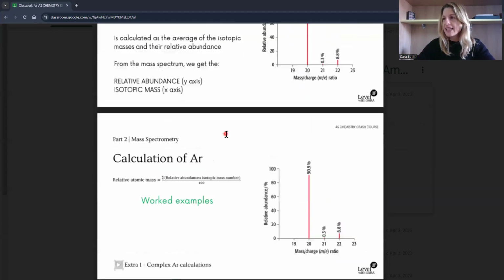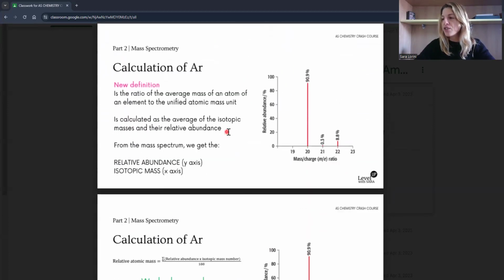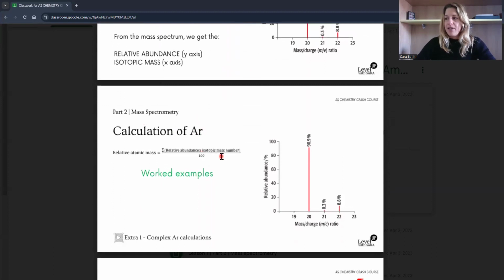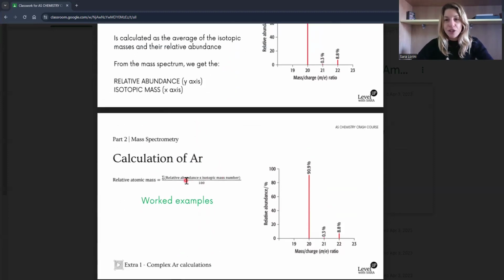Taking a step back, the calculation of the Ar is relatively simple, unless you have an algebraic equation to work out. Trust me that these calculations can get tricky. So there is some extra content on the classroom for the specific, more challenging calculations. I would invite you to look at that if you don't feel confident in it yet.